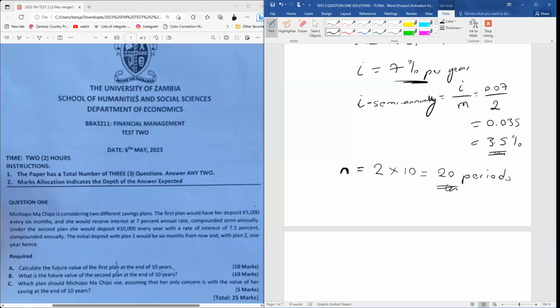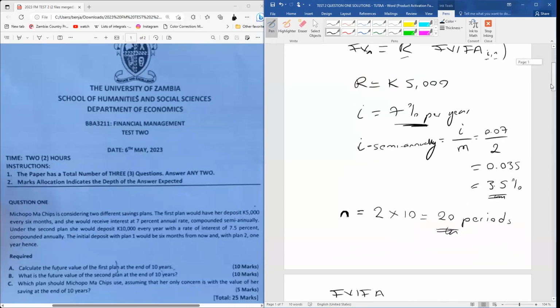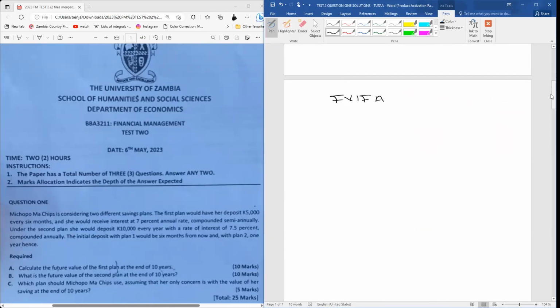The next thing we need to do is find our future value interest factor of our annuity. Remember that you are not given the table in this case. So if you're not given the table, what do you have to do to find the future value interest factor? Well, you can't just guess it, but you need to know the formula.